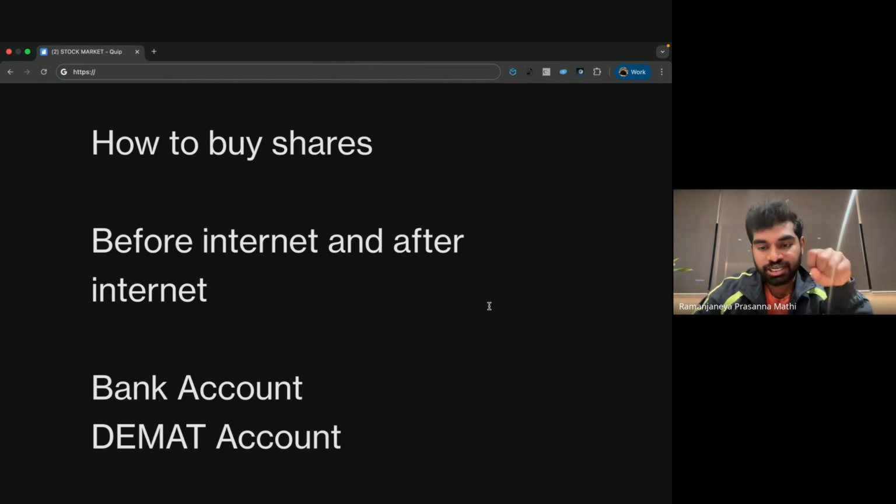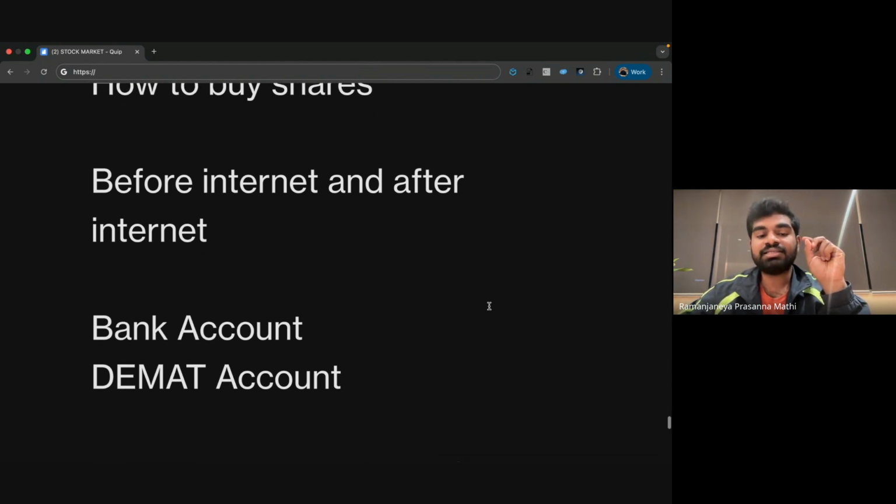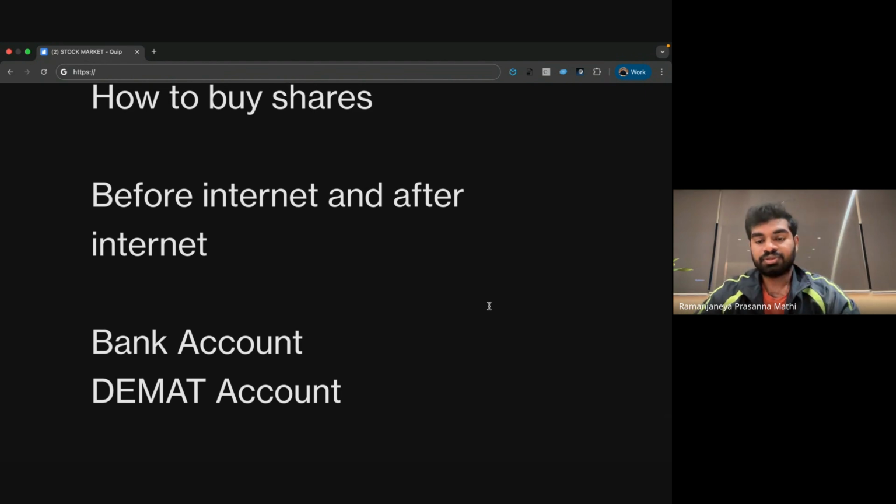To buy shares from your home, we need two accounts: a bank account and a demat account. What is a bank account, and what is a demat account? A bank account is to transfer money from your bank to the company.